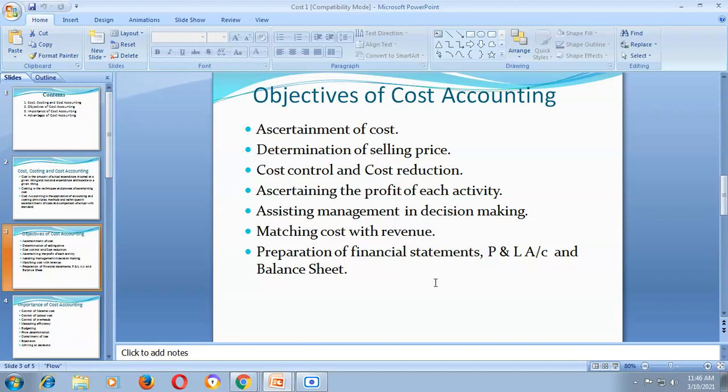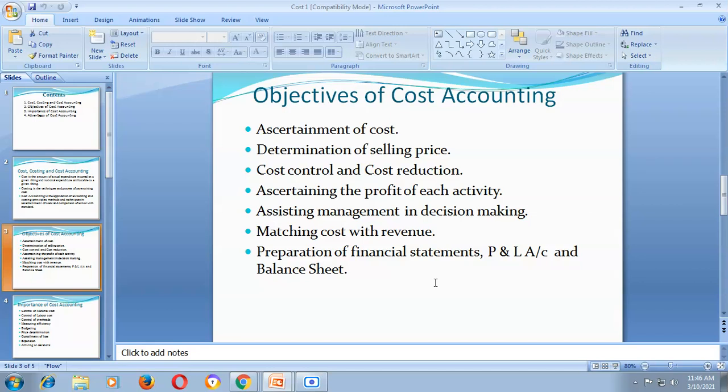So to minimize the cost, that is the basic purpose of cost accounting. And another objective is cost reduction, meaning to reduce the cost, to curtail the cost, to minimize the cost.